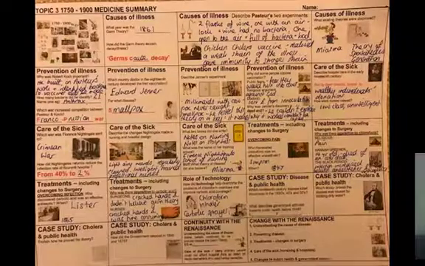This is the topic on a page, topic 3, Industrial Revolution, 1750 to 1900 medicine. Causes of illness then. This now changes during this period. We move away from miasma and the theory of the four humors to germ theory in 1861. How did the germ theory explain illness?